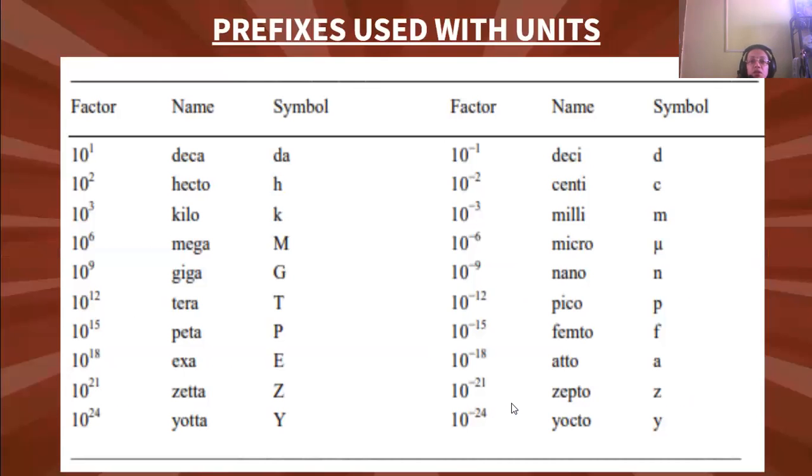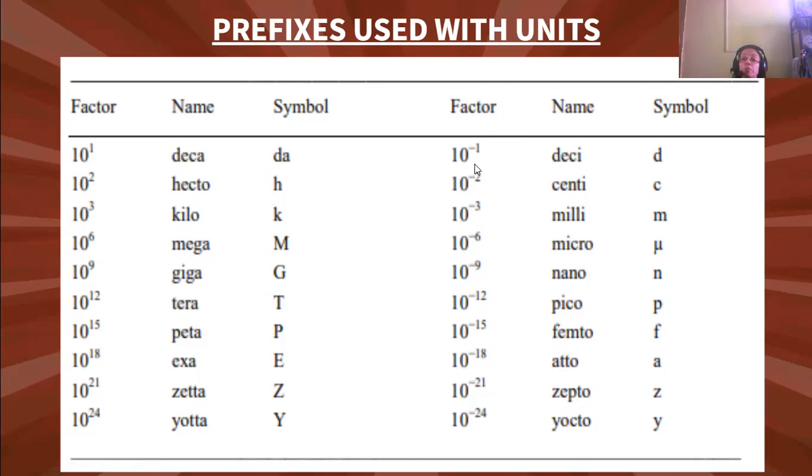Next are some prefixes which are used with the units. 10 to the power 1 is known as deca, with the symbol da. 10 to the power 2, hecto, that is h. 10 to the power 3, kilo or k. 10 to the power 6, mega or capital M. 10 to the power 9, giga or capital G. 10 to the power 12, tera or capital T. 10 to the power 15, peta, capital P. 10 to the power 18, exa, capital E. 10 to the power 21, zetta or Z. 10 to the power 24, yotta, Y.